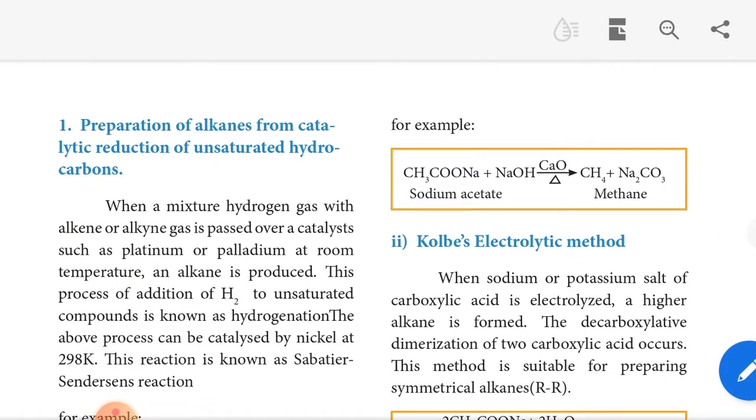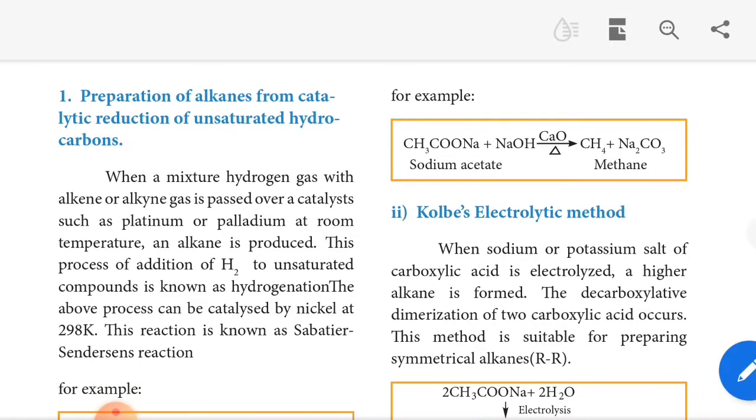The first one is preparation of alkane by catalytic reduction of unsaturated hydrocarbon. That means we can prepare alkane by catalytic reduction. Reduction means addition of hydrogen to unsaturated hydrocarbon. Unsaturated means the carbon contains a double bond. When a mixture of hydrogen gas with alkene or alkyne, that means double bond or triple bond, is passed over a catalyst such as platinum or palladium at room temperature, alkane is produced. That means the double bond reacts to produce a single bond.